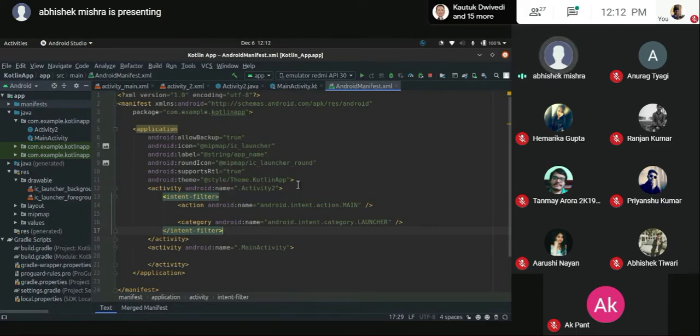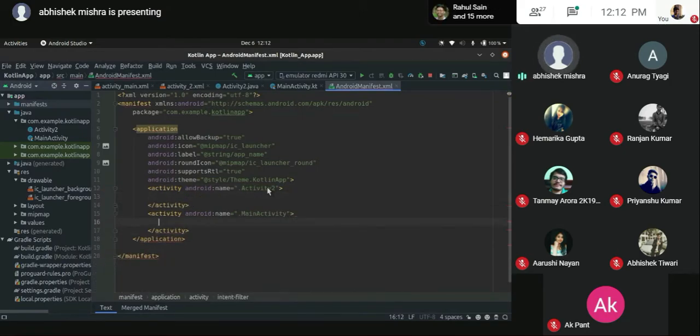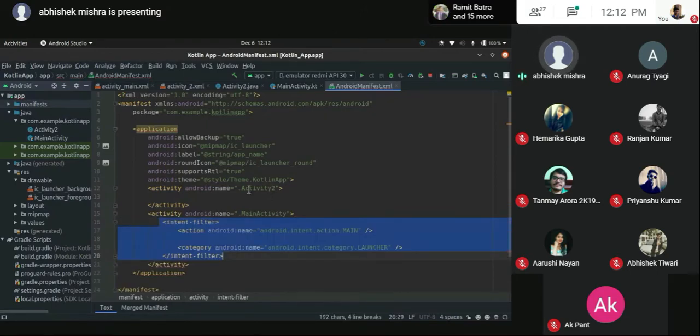Now what are the changes that I have made? Now first of all, I'm doing this for an experimental basis, and please do not try this at home. Like, we have this caution, because messing up with the manifest file, it will give you some very good errors that will like do not allow your application to run. So now what I have made the changes, I'm telling my application that whenever you load, I want you to open this, the class by the name of activity2. It will open activity2 itself. That is what manifest basically does.